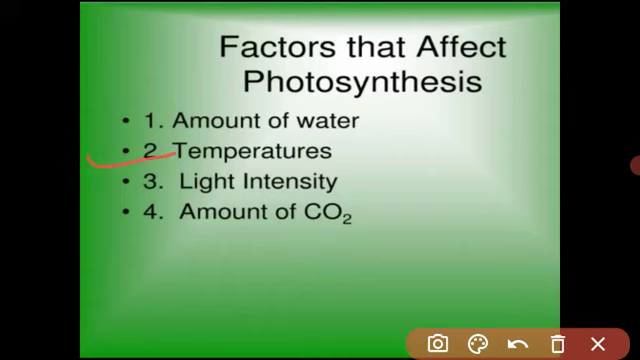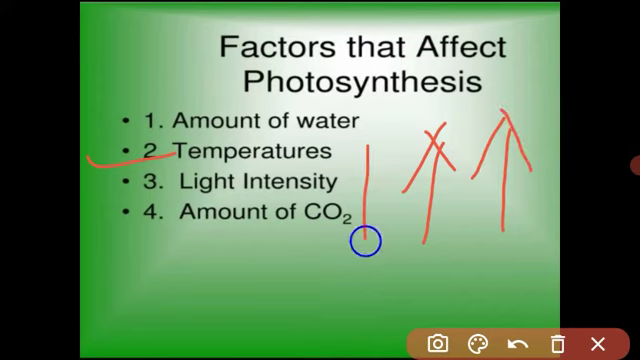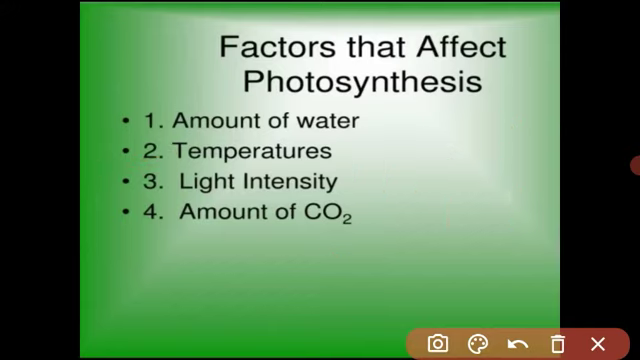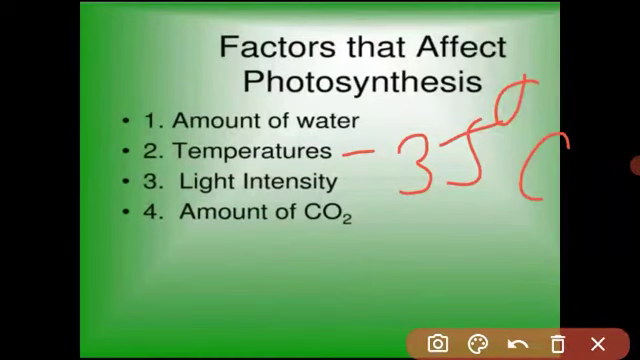Next factor is temperature. Temperature is a very important factor. If the temperature is increased, the rate of photosynthesis also increases. If the temperature is decreased, the rate of photosynthesis also decreases. So temperature is a very important external factor. But an optimum range of temperature is required by the process of photosynthesis. As you know, 35 degrees is the optimum temperature.